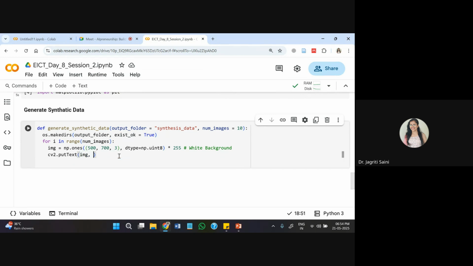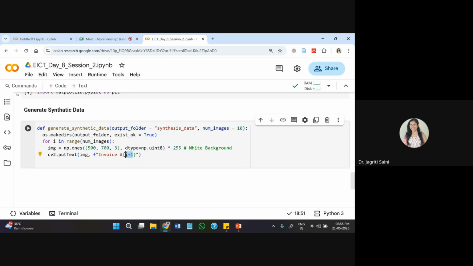So what I'll do is put text on image. What will be my first text? Generally what we have on invoices, it could be like invoice, maybe date, maybe total, or maybe items, etc. So I'll be creating a very basic version in which I'll pass here invoice first of all. And because observe here, invoice number will keep on changing, it will not stay the same. So I'm using this formatter over here. And for ensuring this change, I'll just iterate through this i plus 1 every time. So I will initially start from 0 and it will go to 10. So from 0 to 10, 0 to 9 it will count, and plus 1 I have added.